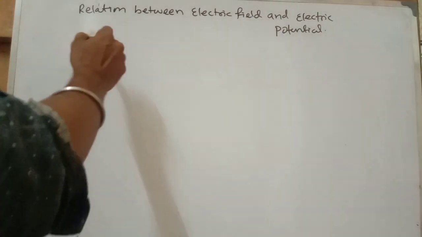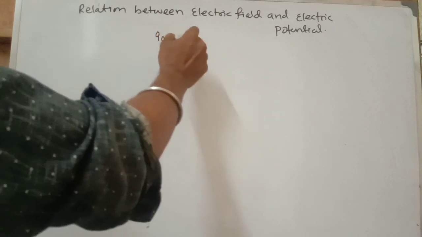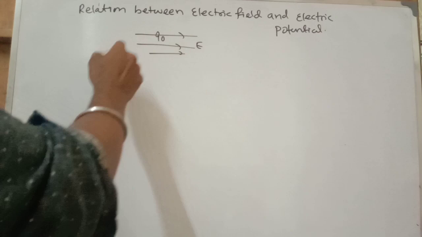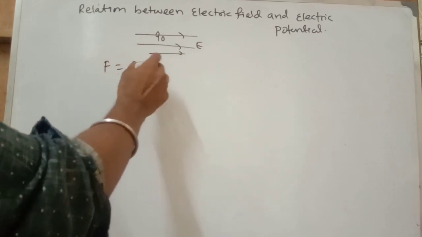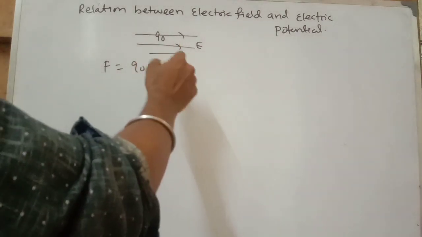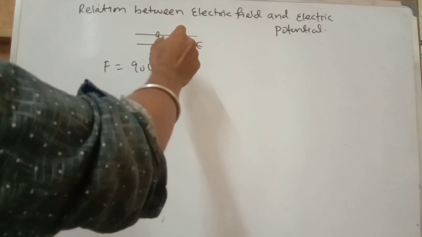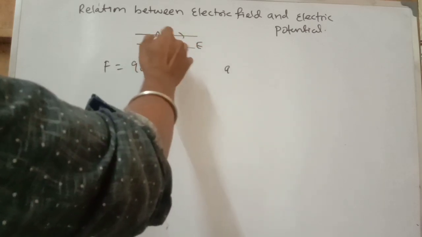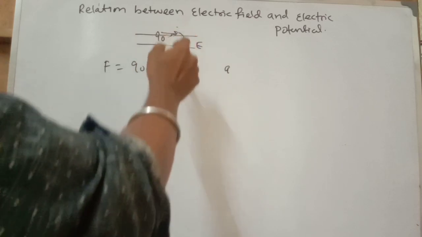We already know that when any charge moves in an electric field, the force on this charge we can write as Q naught E. Let there be any charge, and this is the force in this direction.